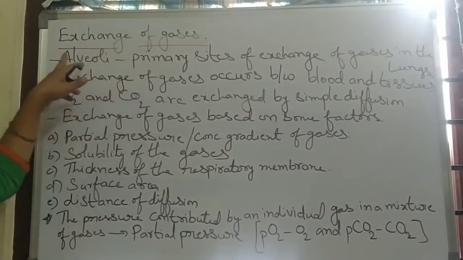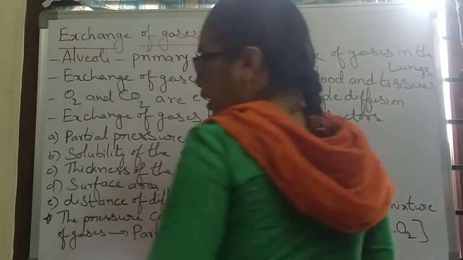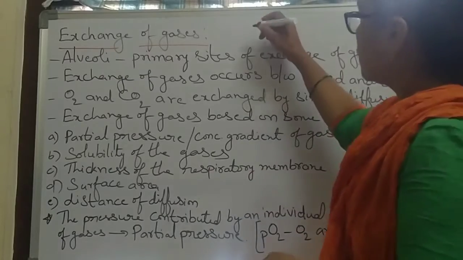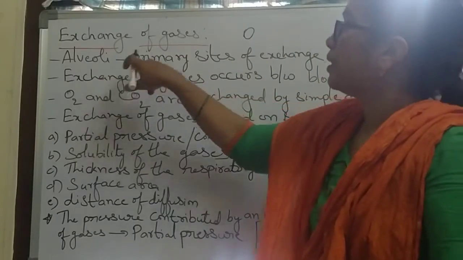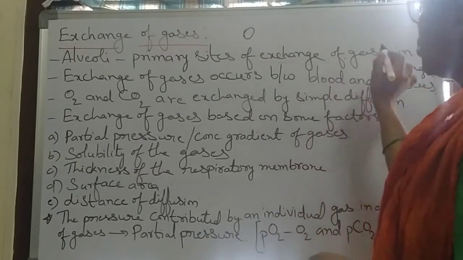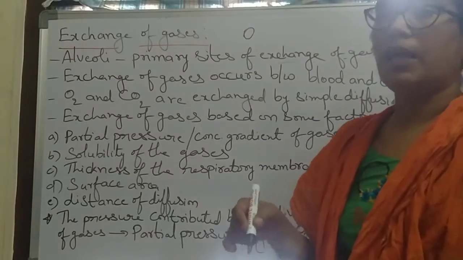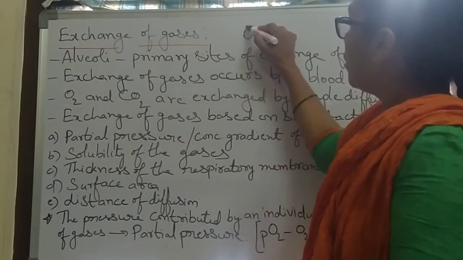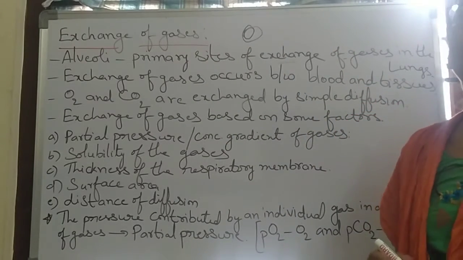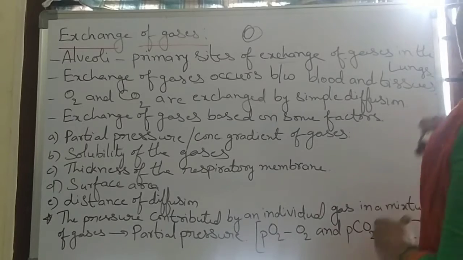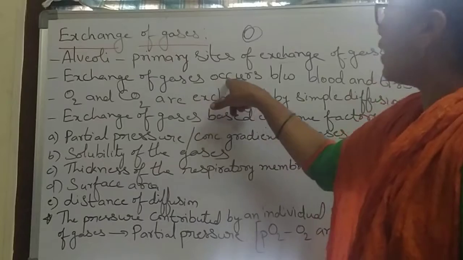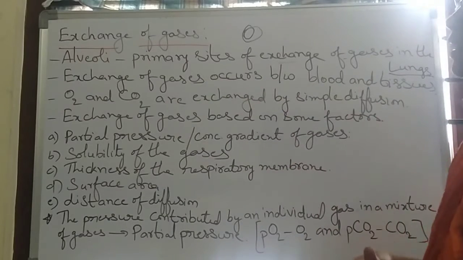Exchange of gases. Mainly the lungs contain the alveoli, which are air sacs. They are called the primary sites of exchange of gases. Also, the exchange of gases occurs between blood and tissues.